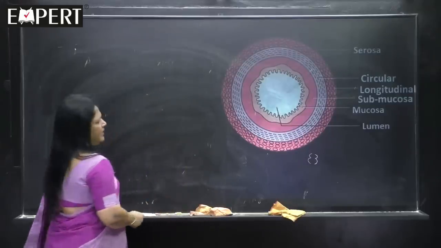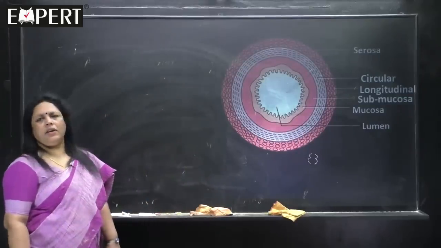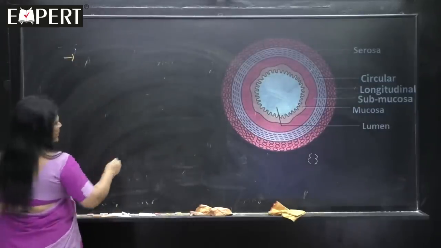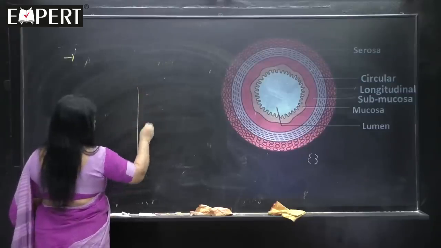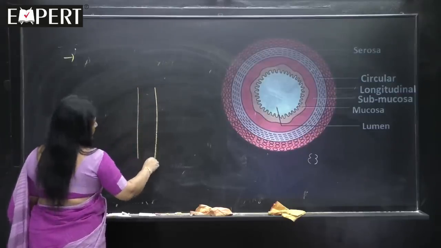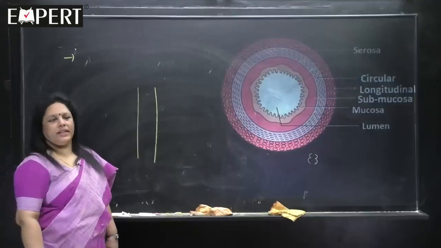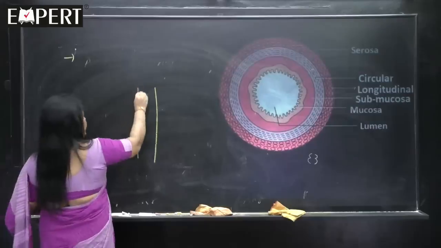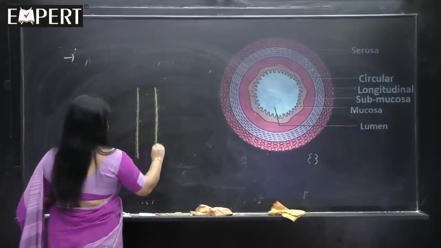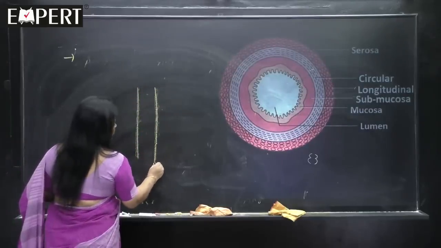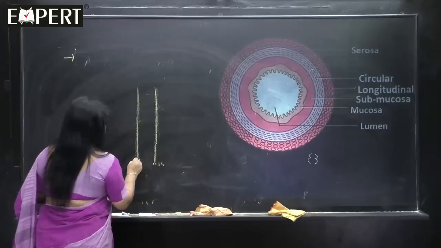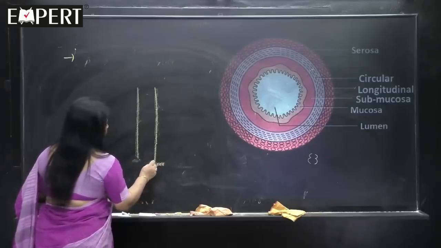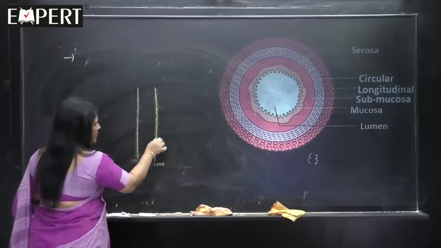This is the histology of the wall of the digestive tract. First I will draw one rough diagram. The layers are present on the entire length of the digestive tract. First I will show one intestine. This is the wall of the intestine. 1, 2, 3, 4 layers, or from outside also we can write 1, 2, 3, 4. Means within the wall there are 4 layers.